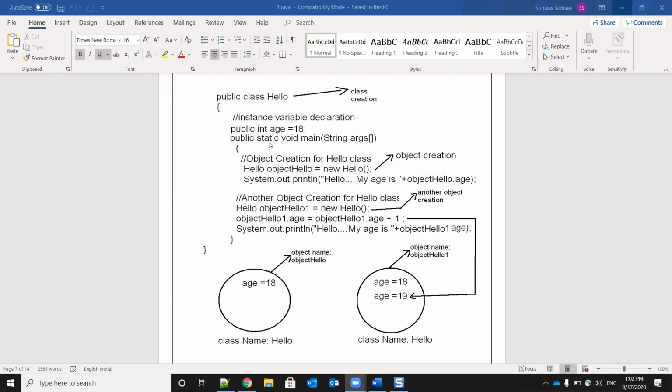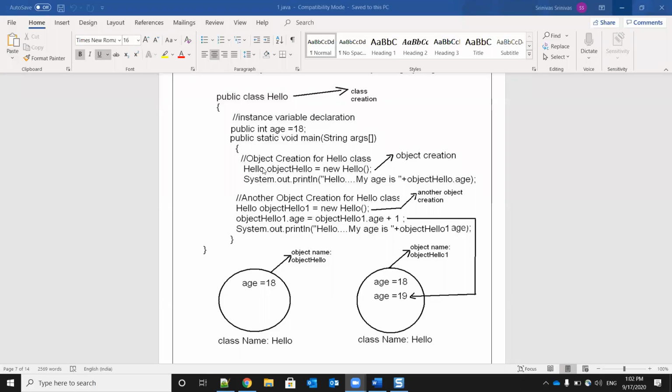Then we are writing main. We are starting with the main. Public static void main. Okay. In main, what are we doing? We are creating the object. See the syntax here, girls. As per the syntax which we learned, what is the statement to write the object creation statement? How to create the object?